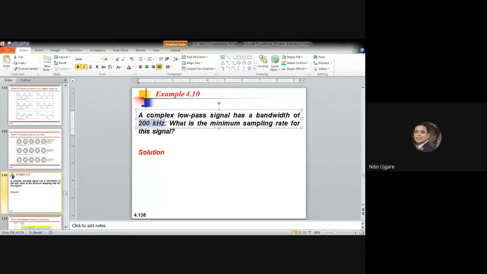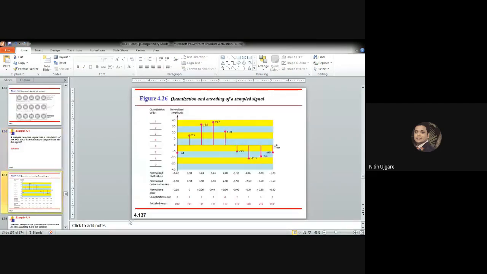It is 200 kilohertz. In a low-pass signal, the lowest frequency is 0 and the highest frequency is 200 kilohertz. So the sampling rate would be 200 into 2, which gives me 400 kilohertz, and if you convert it into hertz, you will get 4 lakh samples per second as the sampling rate. Okay, so let us go quickly to the next slide.